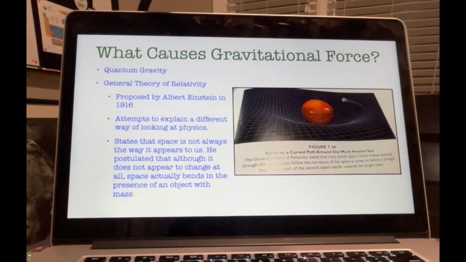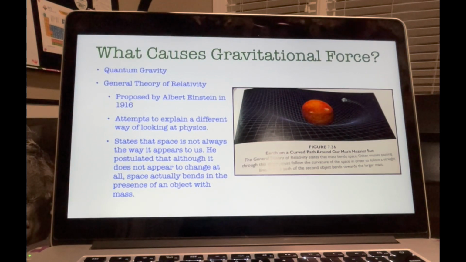All right, so here is one of my favorite things to talk about. General Theory of Relativity by Albert Einstein. But first, let's back up and get into the other theory of quantum gravity. All right. What causes gravitational force? At the beginning of the section, I told you that there were two major theories that attempt to explain gravity.